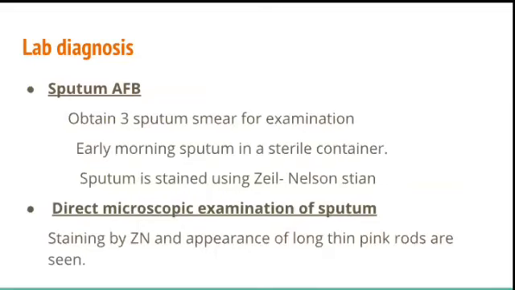So here you can write the next test as direct microscopic examination of sputum. You have to take the sputum and stain it with Ziehl-Neelsen, and the appearance of long thin pink rods is seen. I have explained in my staining techniques videos how gram positive cocci look like and how gram negative cocci look in microscopic examination. So staining by the Ziehl-Neelsen method gives long pink rods, which are positive for Mycobacterium tuberculosis.